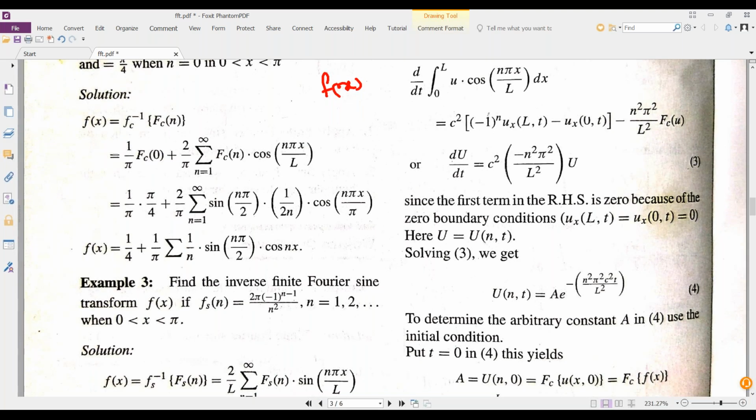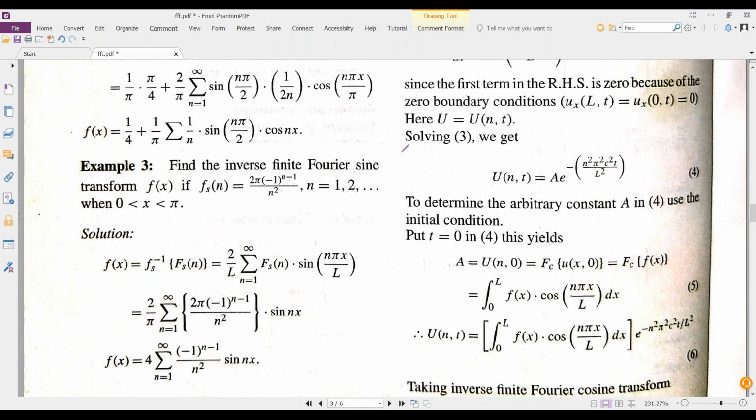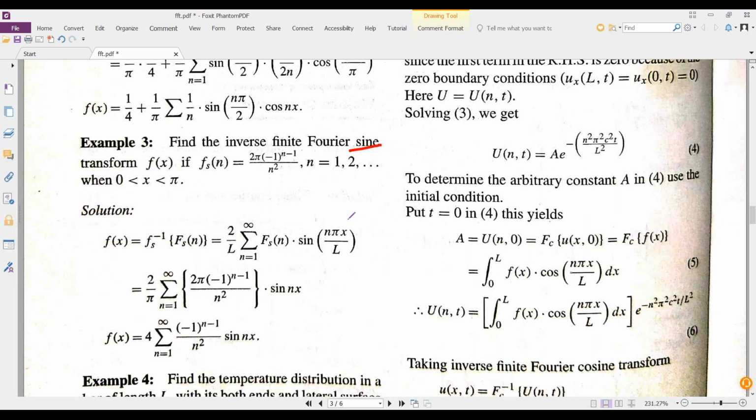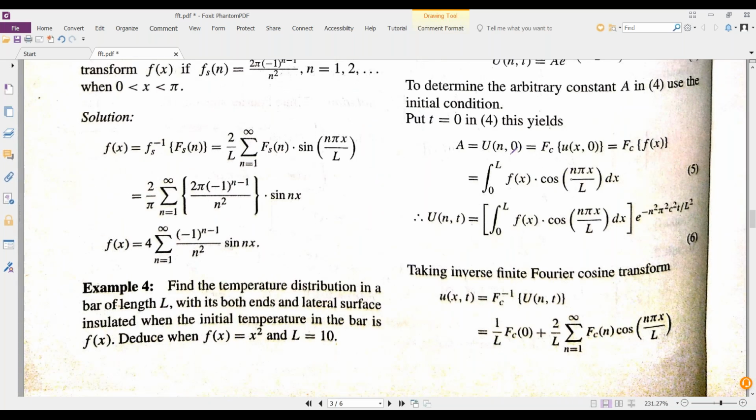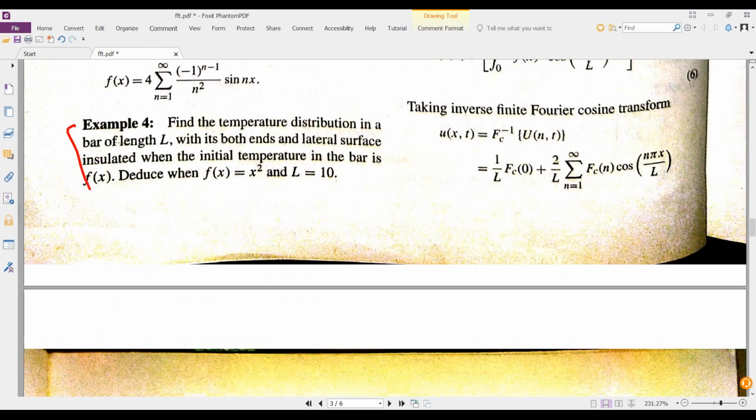Simplification only, nothing more than that. Again here, the inverse finite Fourier sine was asked. So f of x in terms of sine is required. For that, we need to compute the transform first, and later we go with the inverse. These are some applications of that. Find the temperature distribution in a bar of length. Of course, this is above your head, so not necessary.